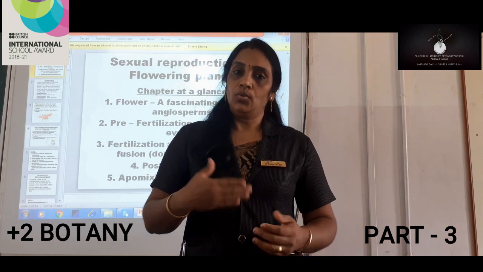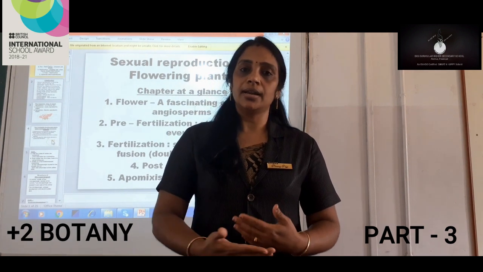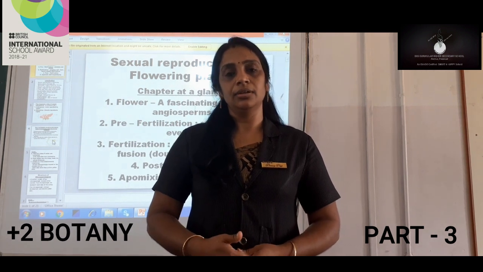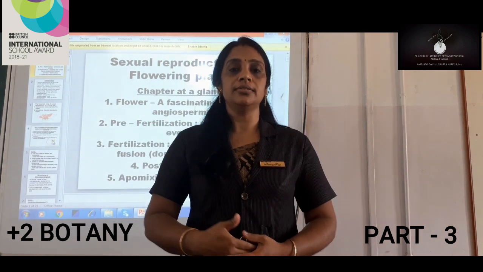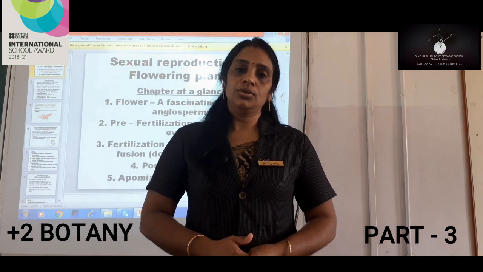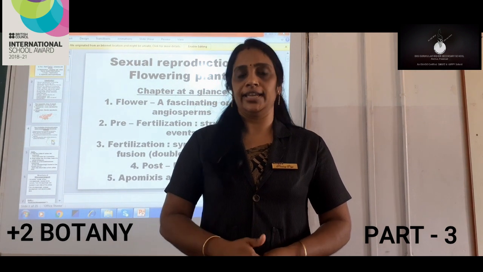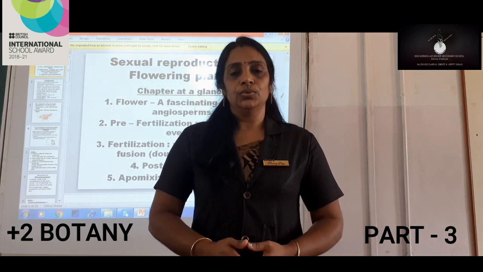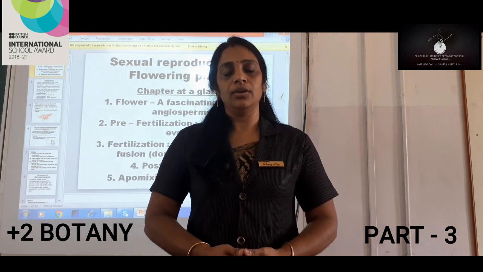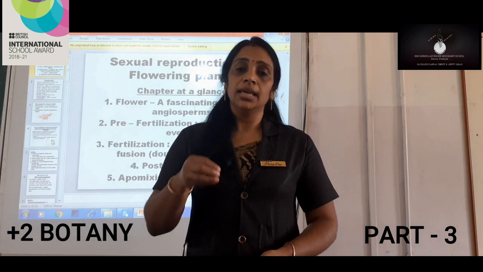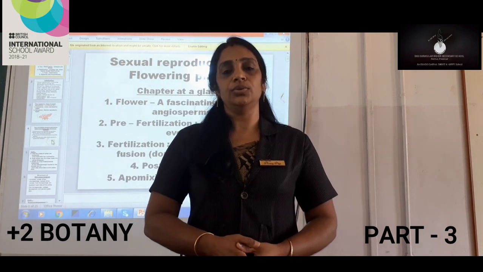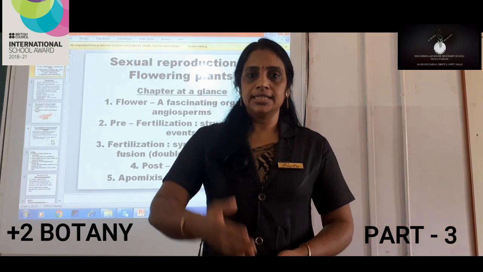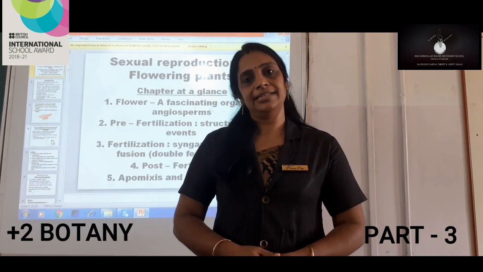That is, what is reproduction, how many types are there, what are the methods of reproduction, and what are the events taking place in reproduction. Now we are moving into the next session where we are going to study in depth the sexual reproduction in flowering plants. So let's start with the session.